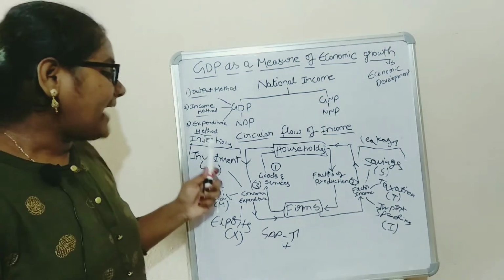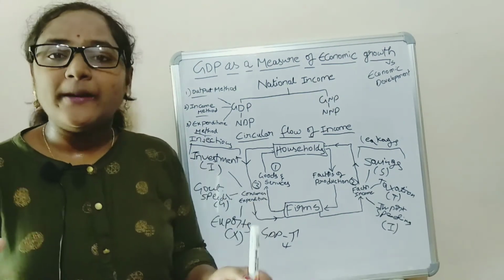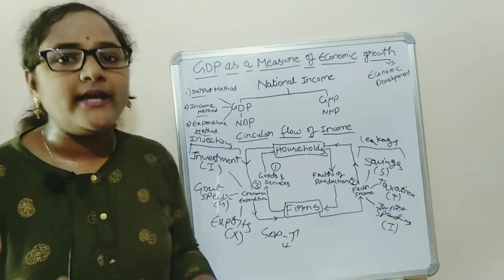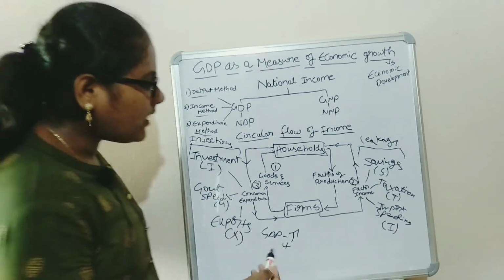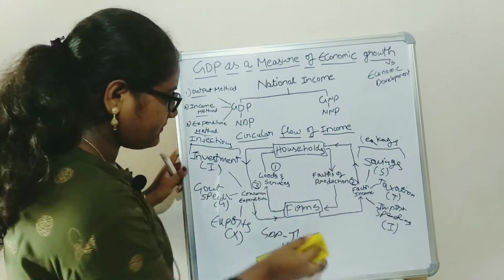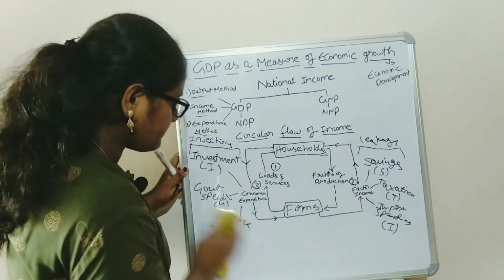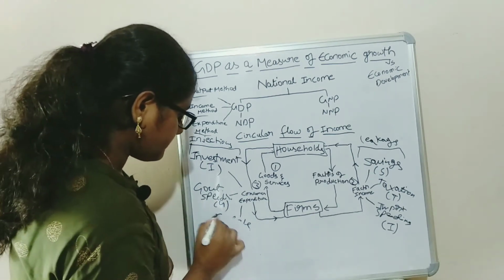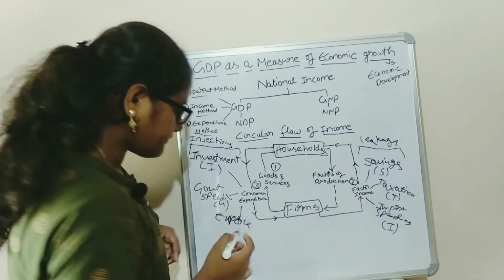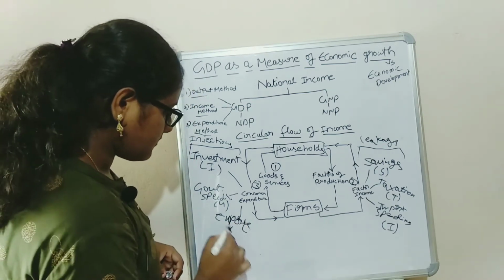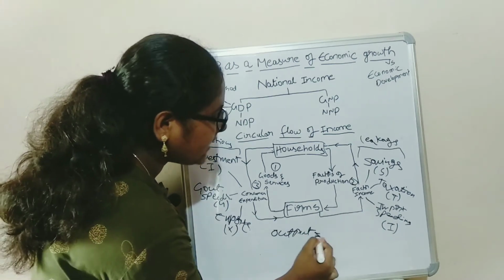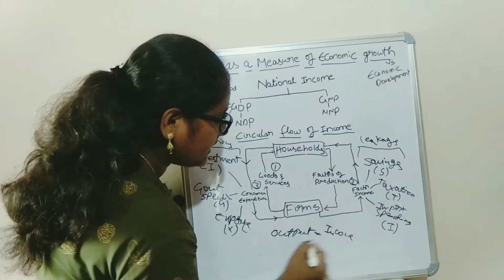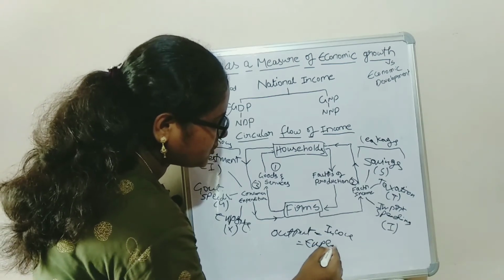Adding all the expenditures in an economy is known as the expenditure method. So here, output is equal to income is equal to expenditure.